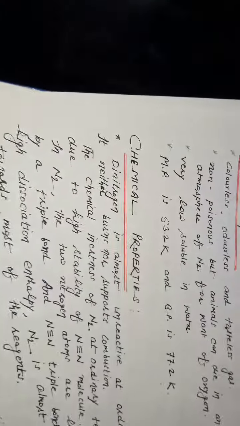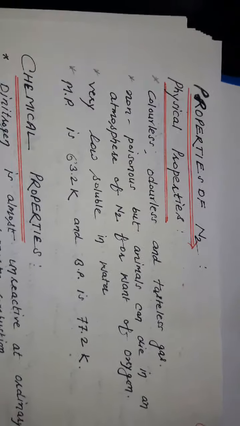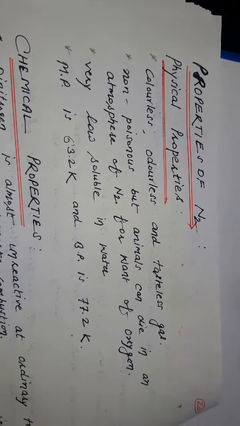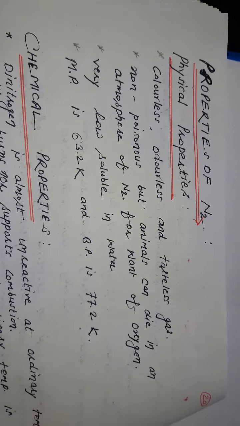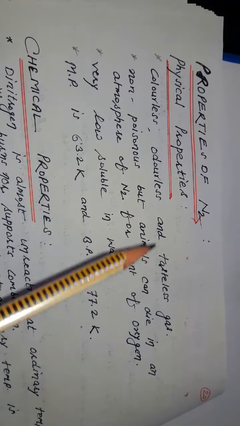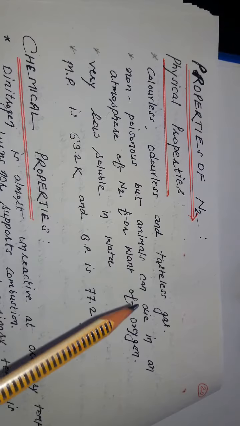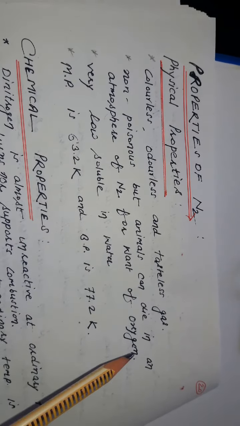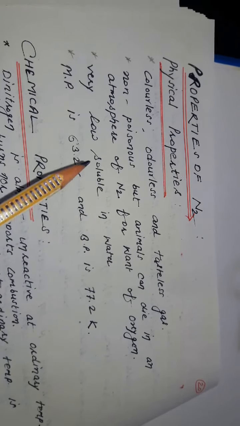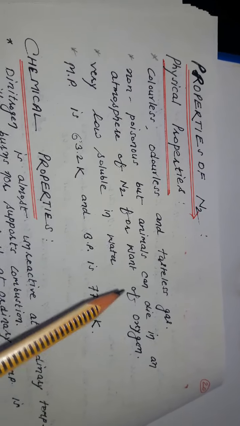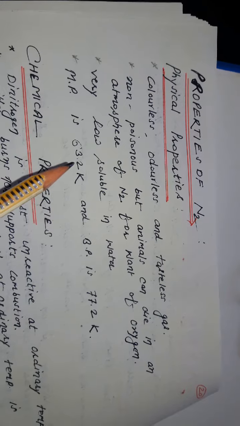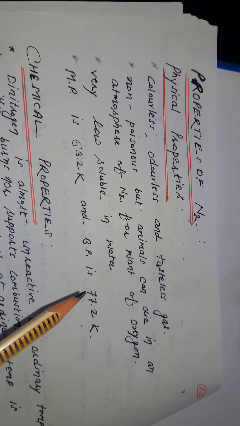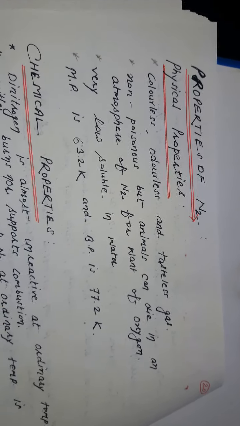Next we talk about the properties of nitrogen. Physical properties: it is a colorless, odorless, tasteless gas, and non-poisonous. Animals can die in an atmosphere of nitrogen for want of oxygen. It is very slightly soluble in water. Melting point is 63.2 Kelvin and boiling point is 77.2 Kelvin.